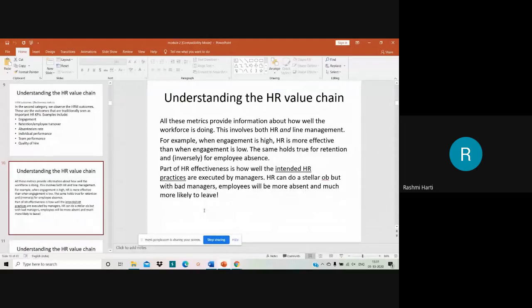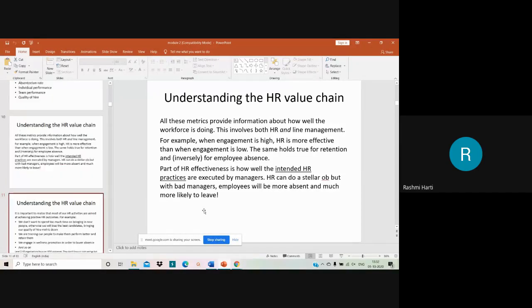So part of HR effectiveness is how well the intended HR practices are executed by the managers. As I said, efficiency covers the functions and practices, how well they are being executed, and the outcome is shown in the effectiveness. So HR can do a stellar job, but with bad managers, employees will be more absent and much more likely to leave the organization. This is the conclusion I can draw from this particular example.